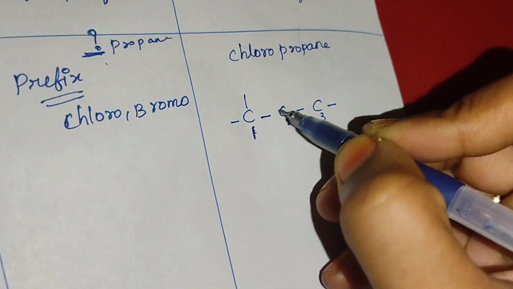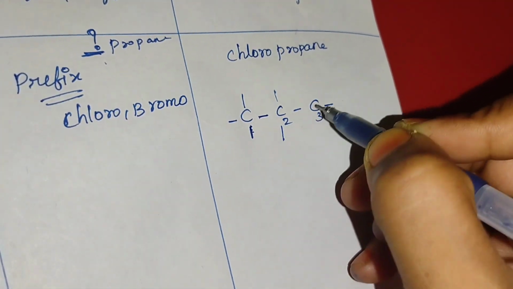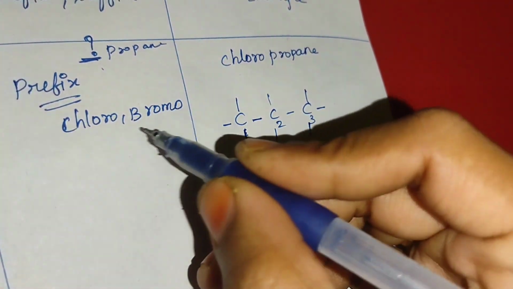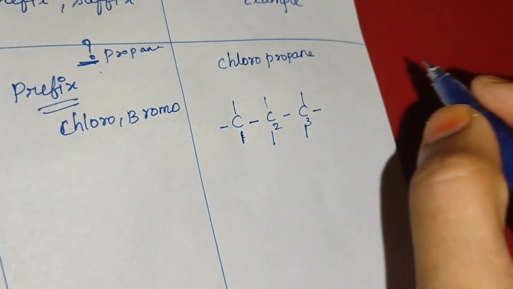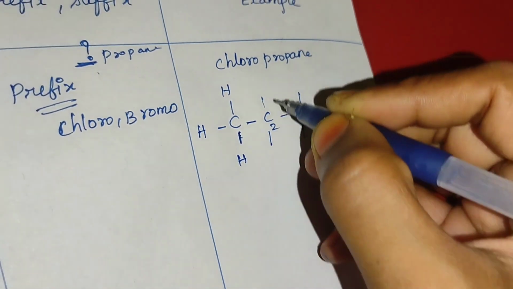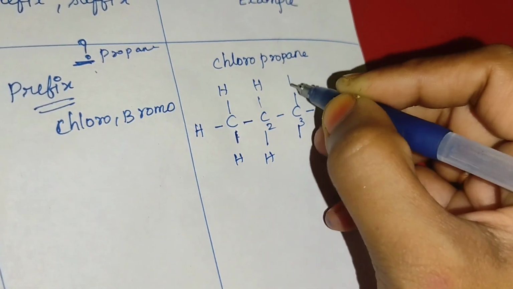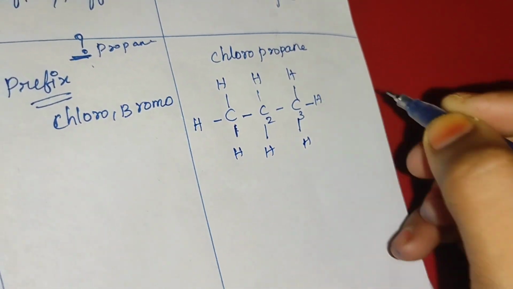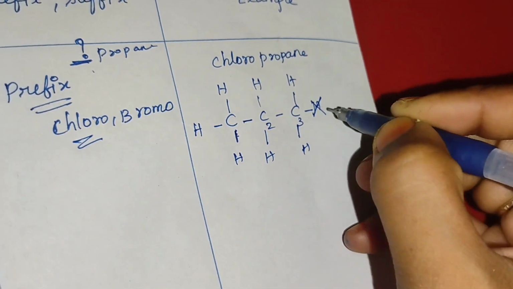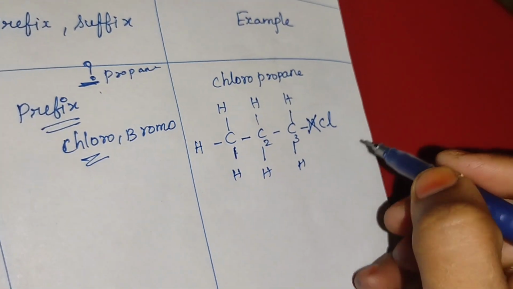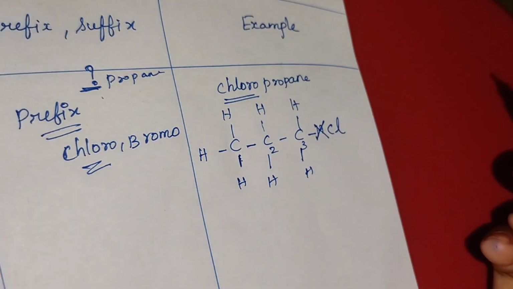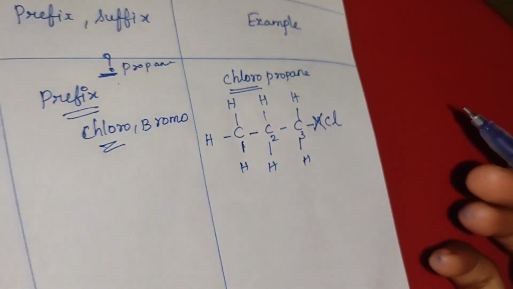Now complete the valency for this carbon: 1, 2, 3, 4. For this carbon: 1, 2, 3, 4. Correct. Now for this chloro group, before that I have to write the hydrogens here. I am writing the hydrogens, but here I am adding a chloro group, so I cancel one hydrogen and add one chlorine here. So this is chloropropane. The chlorine is added in the prefix, and this is the formula for chloropropane.